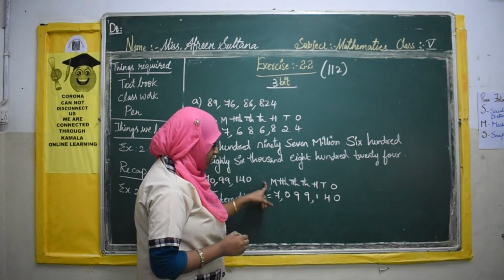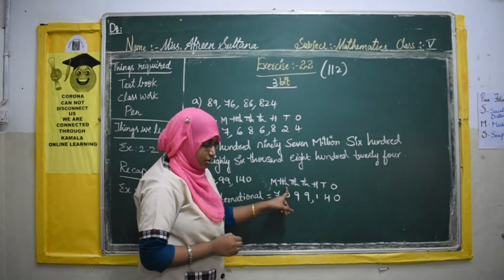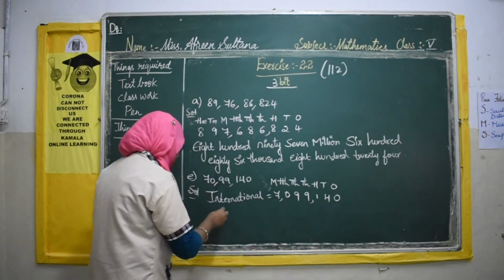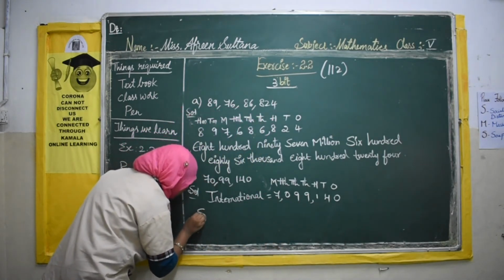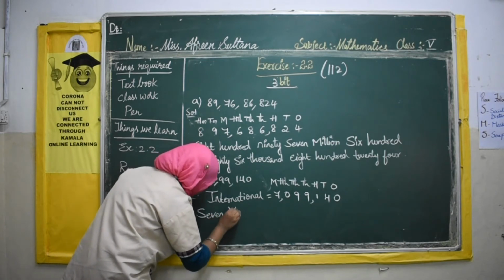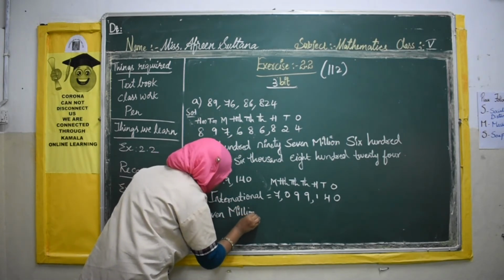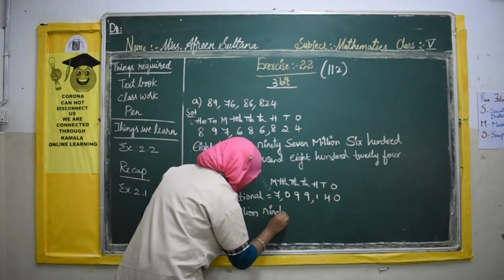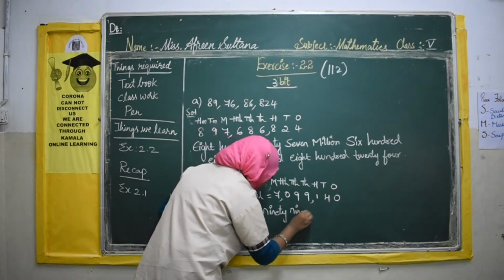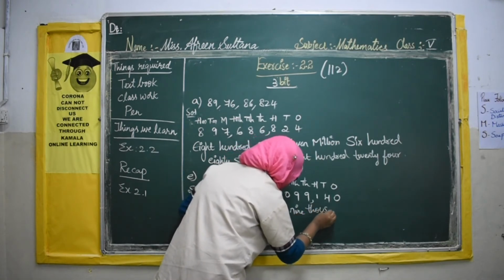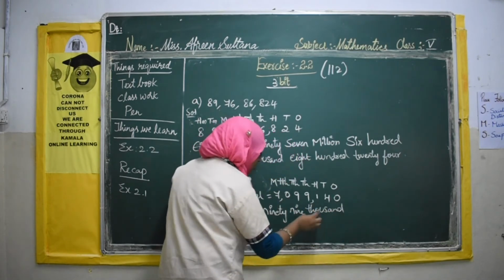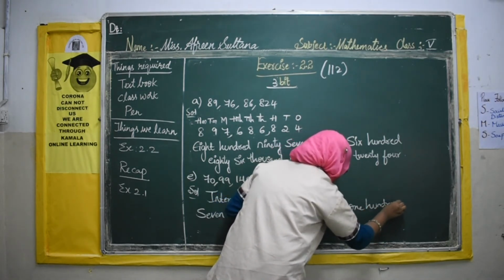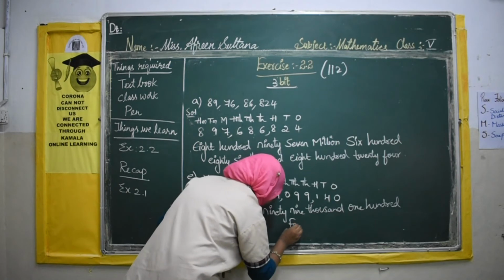Now if you place commas after 3 digits. So 7 million, there is no value at 100. So this is 0. So 99,140. Let us write in words. 7 million, 140.